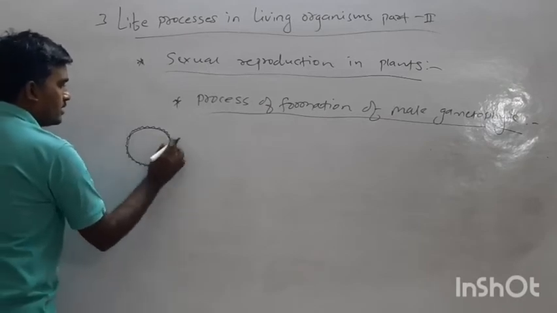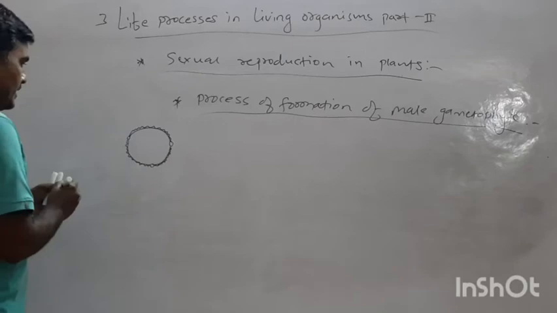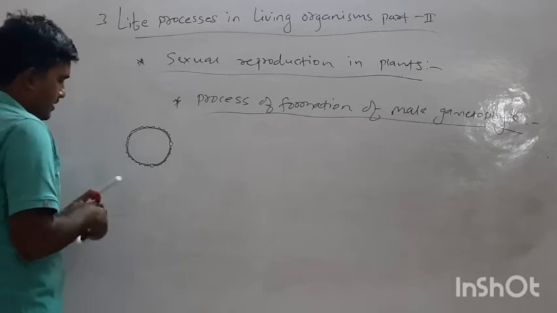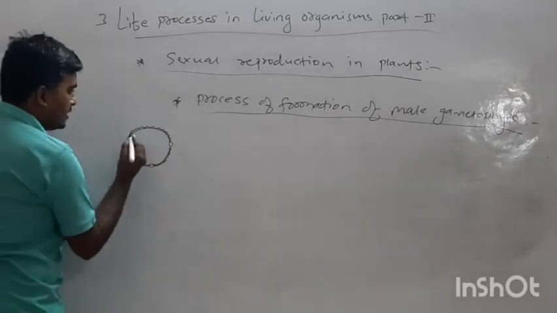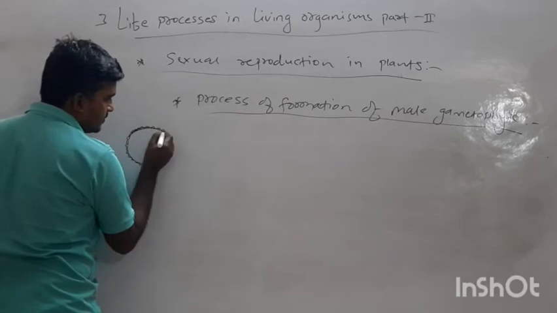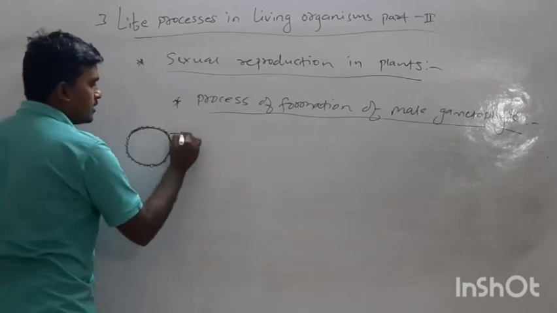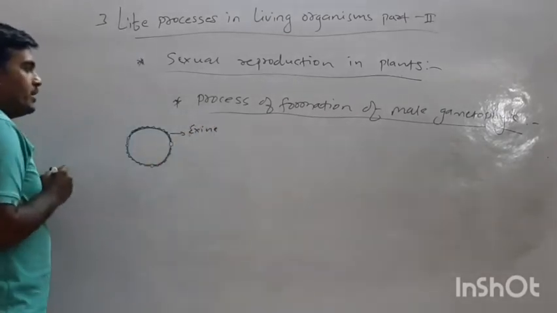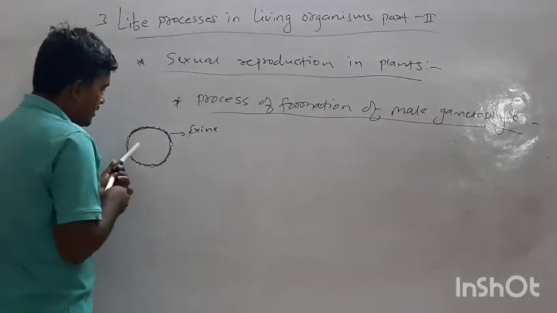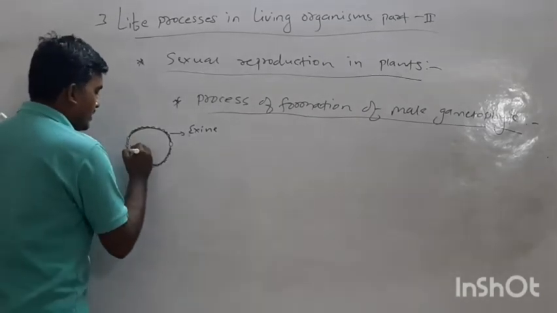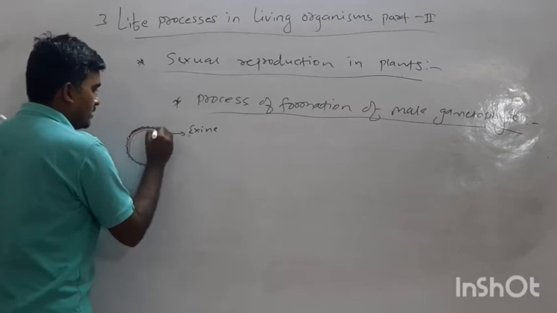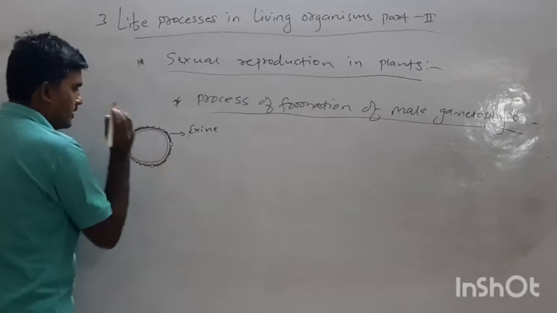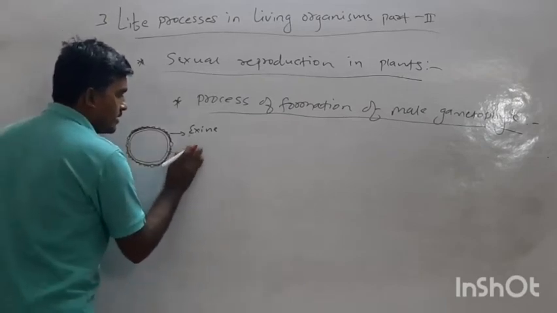The pollen grain has two layers. Externally, the outer layer is thick. This thick layer is called exine. And the inner layer is called intine.